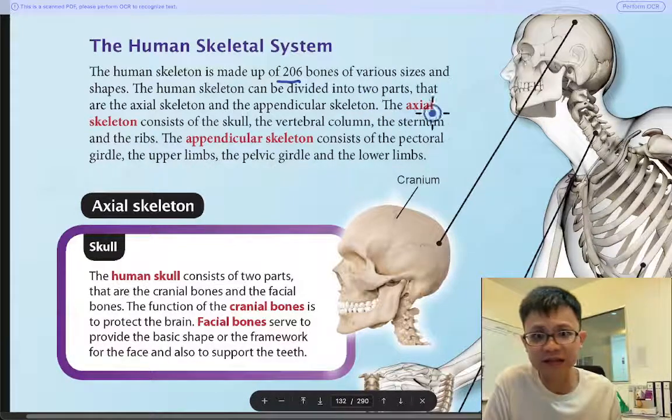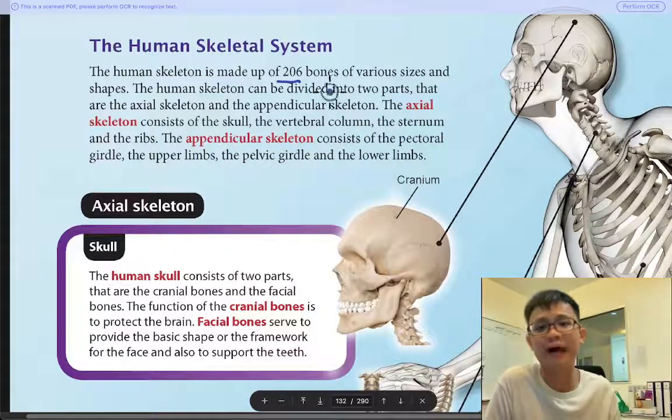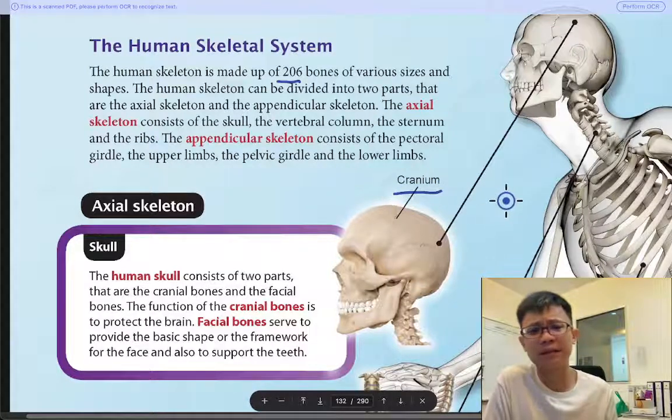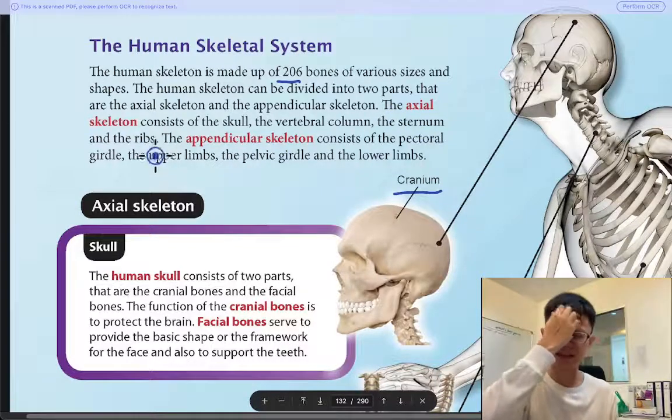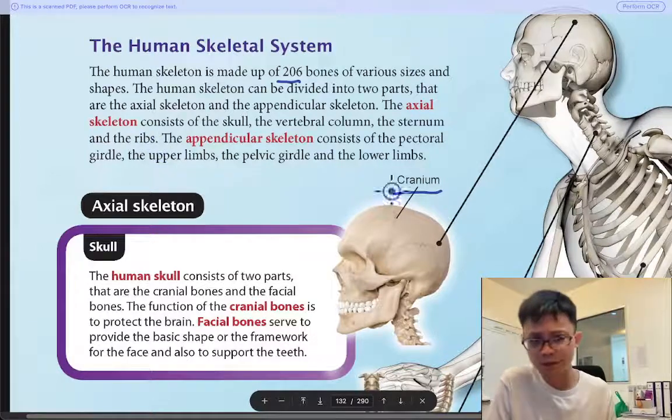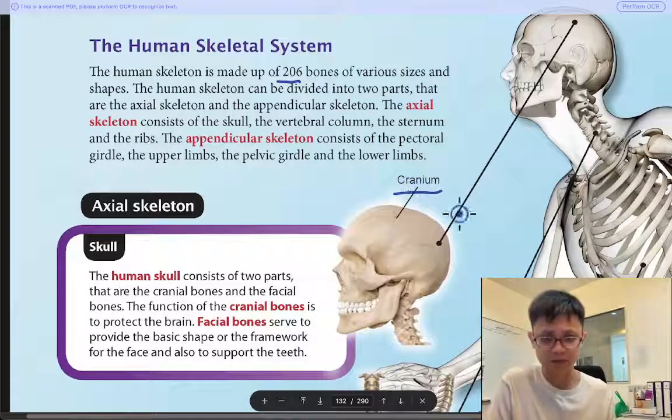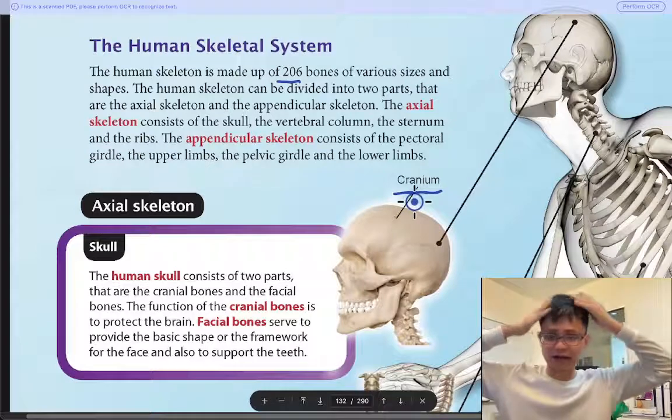So the axial skeleton contains the cranium, but I only highlight the important ones, I don't want to highlight everything. I highlight the important ones because I think those are more common, the exam will ask. I seldom see the question ask about the axial skeleton, but I always think that the exam asks about the cranium. So I highlight cranium. Cranium is the skull.